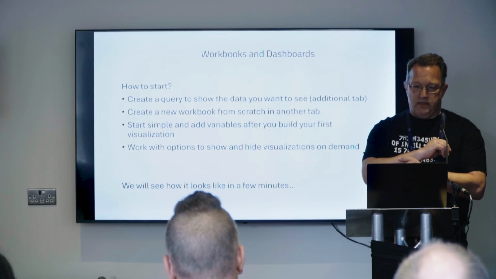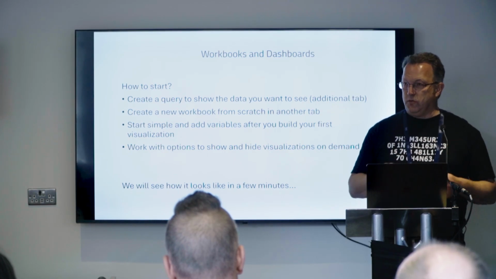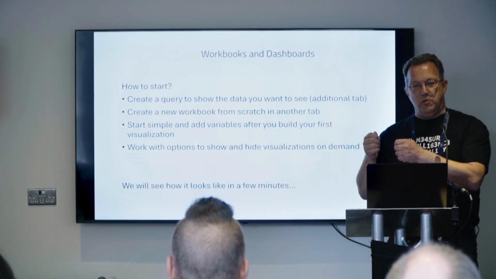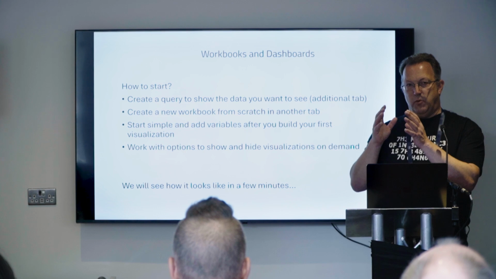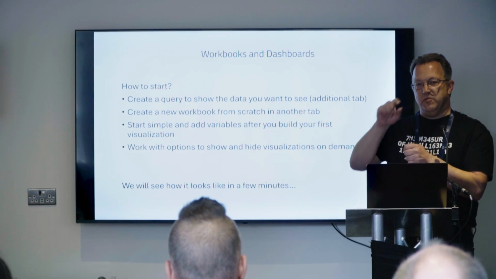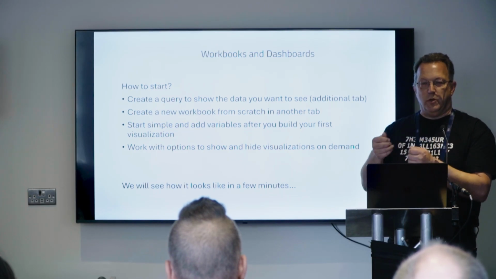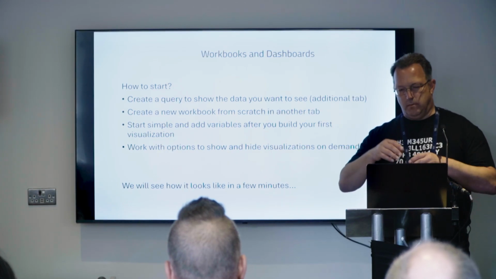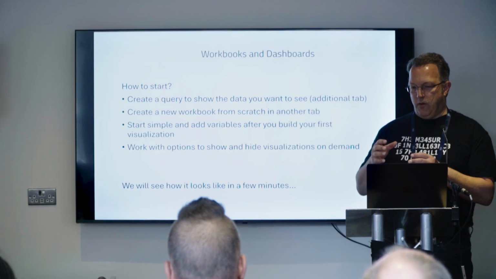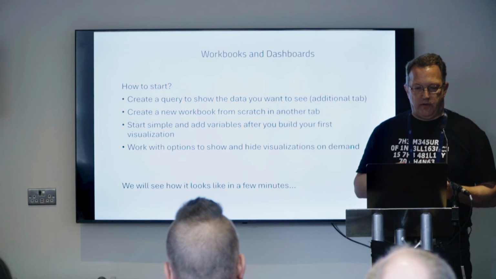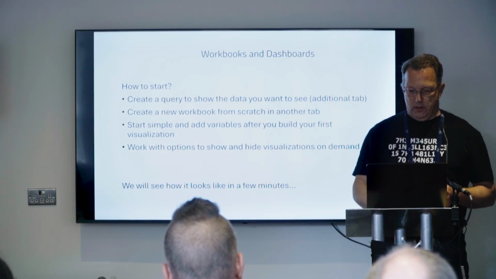And it's also pretty easy to start. I would start by creating a Kusto query, which gives you the data you are looking for. And then you can open another tab in your browser and start creating the visualization, building this workbook. A workbook means you add an item, a Kusto query, and then you select what you want to show: a table, a line chart, a donut chart. So it's pretty easy to start with, or even easier is to use an existing workbook and click on modify, because each workbook can be modified. Maybe modify the existing workbook or copy some things out which are already done. And we will see that also in a minute.